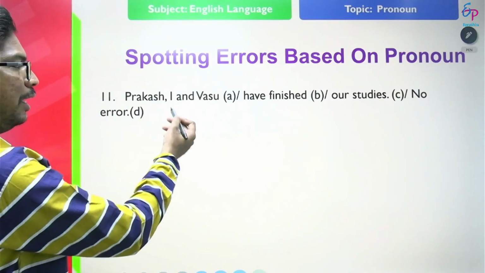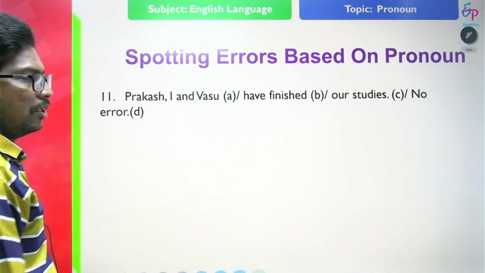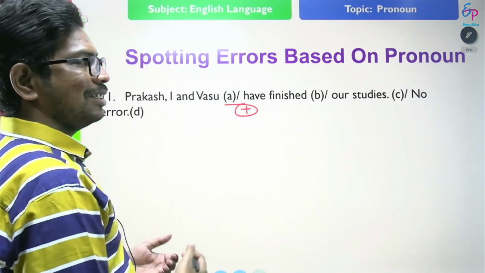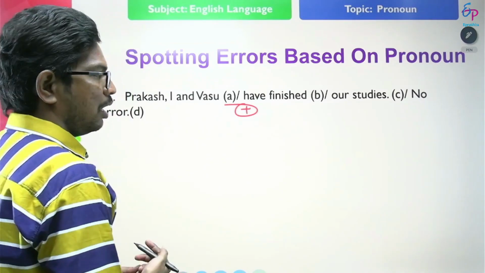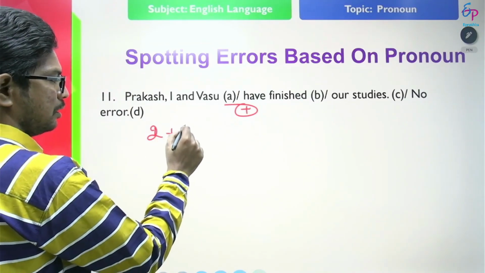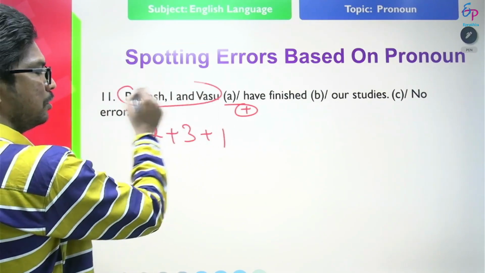Prakash, I and Vasu have finished our studies. So this statement is expressing a positive idea. When the sentence expresses a positive idea, the order of subject should be 2 plus 3 plus 1. So what is the correct order of these pronouns, these subjects here?